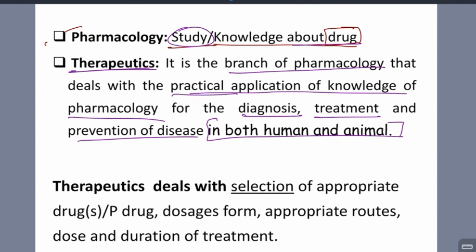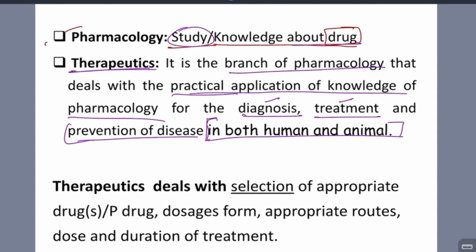So, therapeutics is diagnosis. A diagnosis means that we are diagnosing something. Okay, in the patient there is asthma. So like that, there is a diagnosis, and upon the asthma, they give treatment, so medication. So that is treatment and prevention of disease. If there is a disease, to prevent it we give drugs. So there is prevention of disease, in both humans and animals. So in both the humans and animals, it is useful.